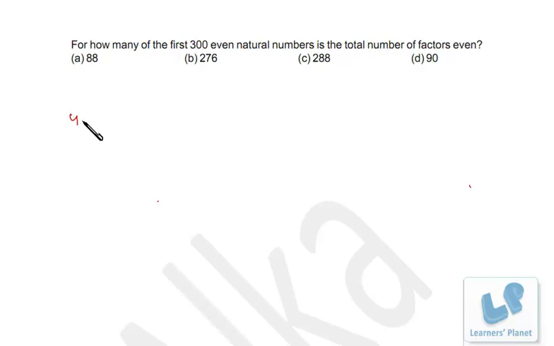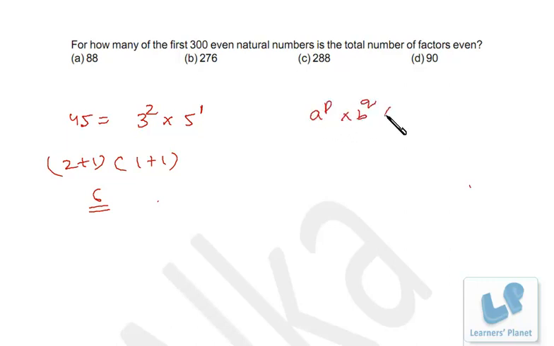See, suppose I have a number 45, right? 45 is 9 into 5, that's 3 square into 5 raised to 1. So the total number of factors will be what? This plus 1 and this plus 1, that is 2 plus 1 and 1 plus 1, so 3 into 2, 6 factors. For any number, if you want to find out the total number of factors, first of all, just break the number into its prime factors. Maybe it's a raised to p into b raised to q into c raised to r, something like that, right? So the total number of factors will be p plus 1 into q plus 1 into r plus 1. Okay, so here in this case the total number of factors is 6.